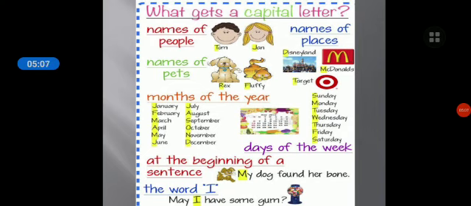Names of people, names of places, months of the year, days of the week, starting a sentence, and the word I should be in capital letters. Yes, children?